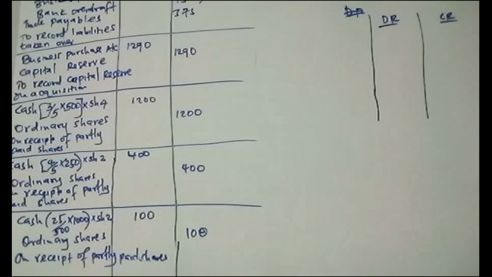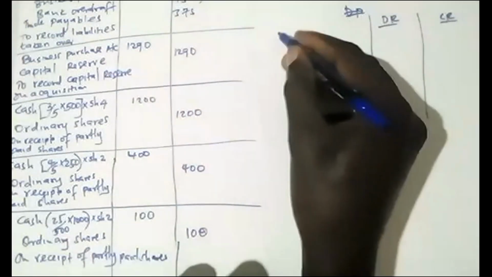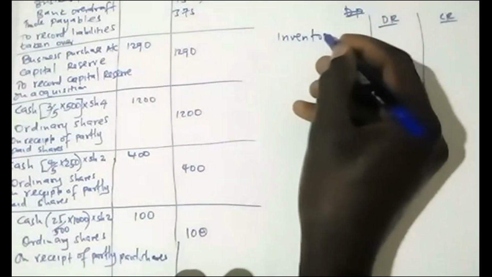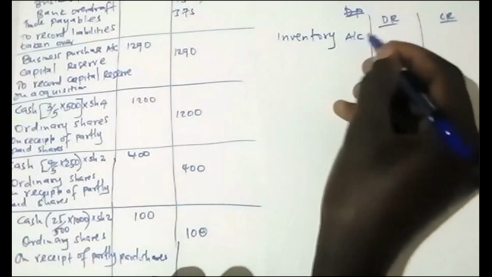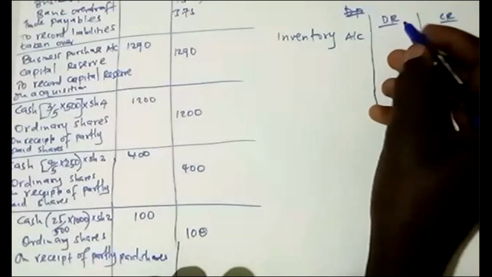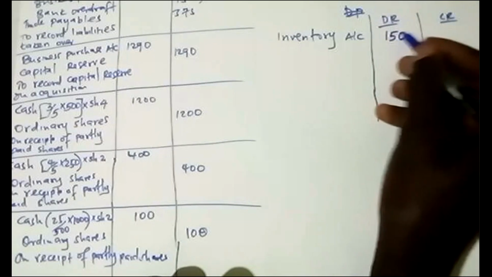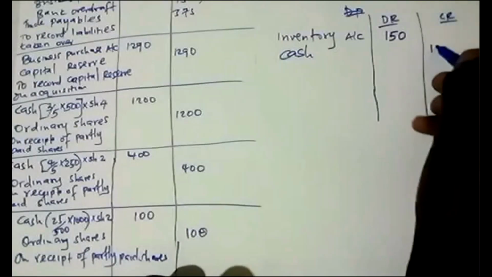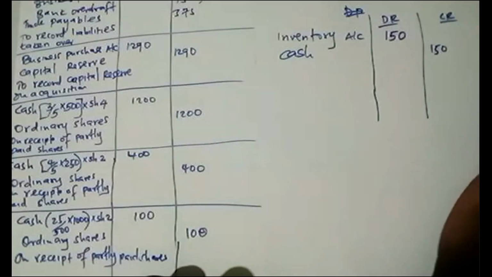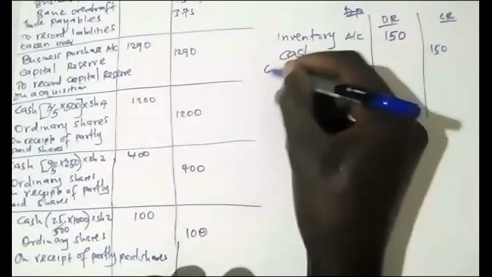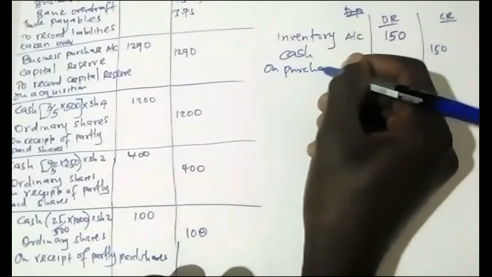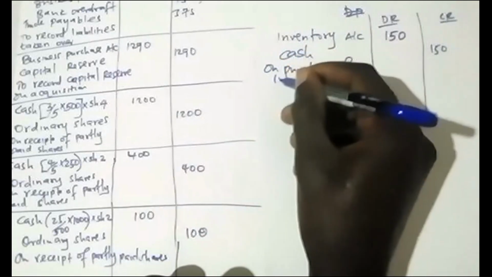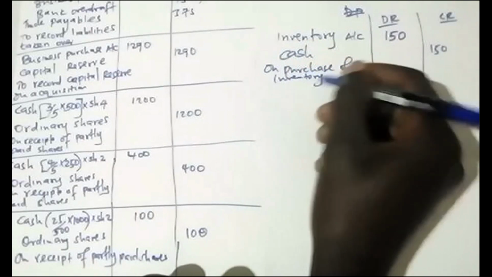So you debit. See, stock has increased. When you purchase stock, you debit your inventory account, because this is an asset account. Then we paid cash. See, there's money out. You credit your cash account. Then you narrate and say on purchase of inventory.